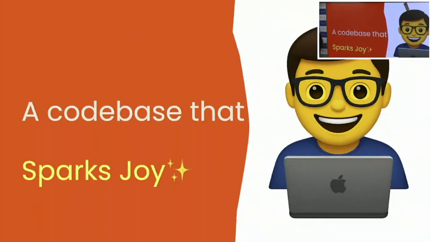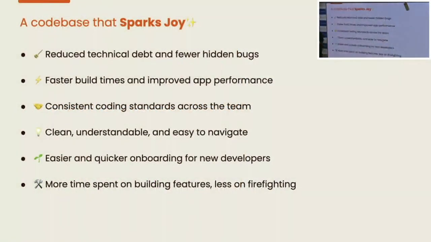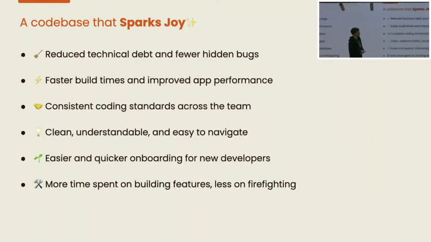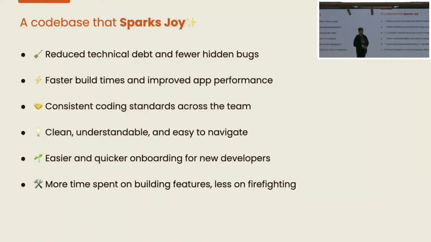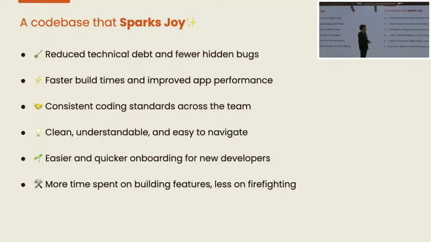So why were we doing the whole thing? Because we want to achieve a code base that can spark joy. What does it mean? The end goal is basically to have the ability to reduce the technical debt. By addressing violations, we can reduce the hidden bugs, which can also reflect back in crash critiques or other sources like user reports.